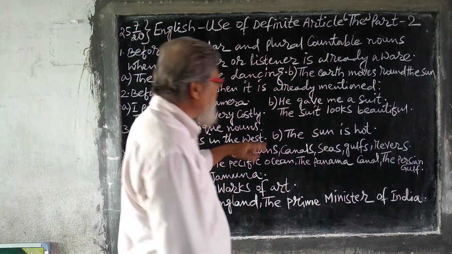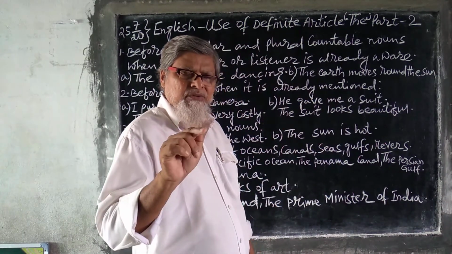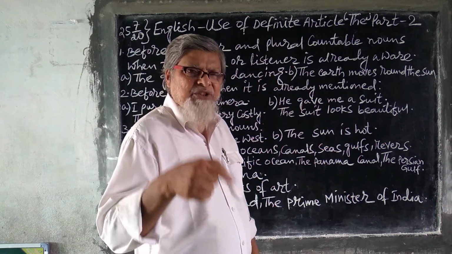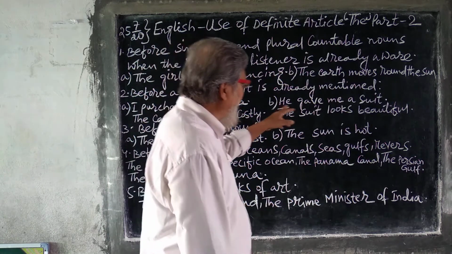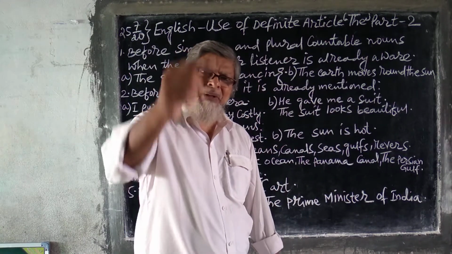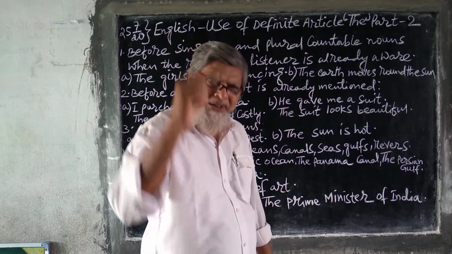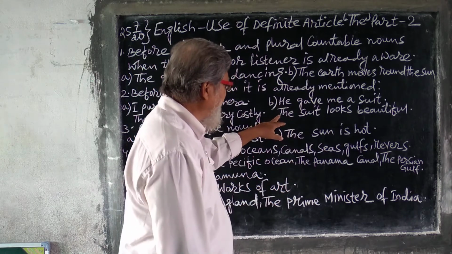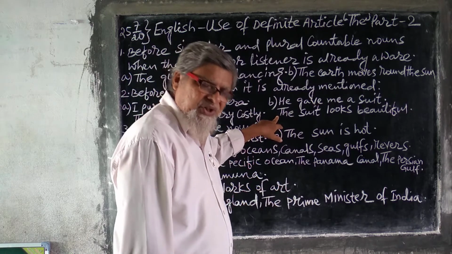Now see, he gave me a suit. A particular suit. Somebody has presented you a suit. See, he gave me a suit. The suit looks beautiful, because that is a particular suit, and you are talking about the particular suit. For that you have used the definite article "the".